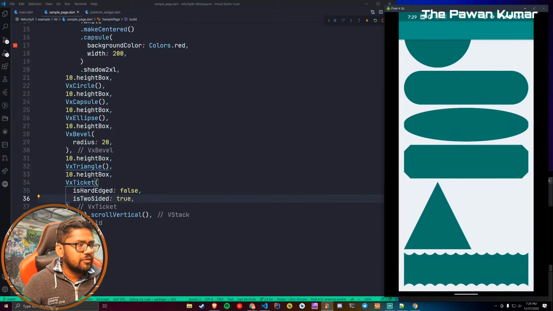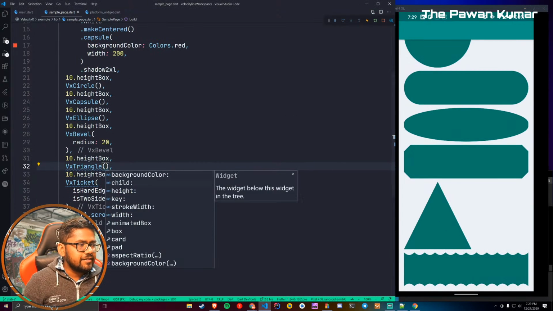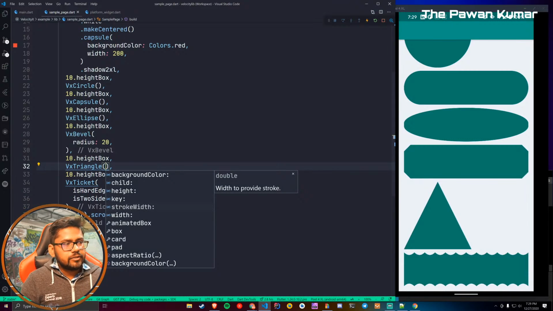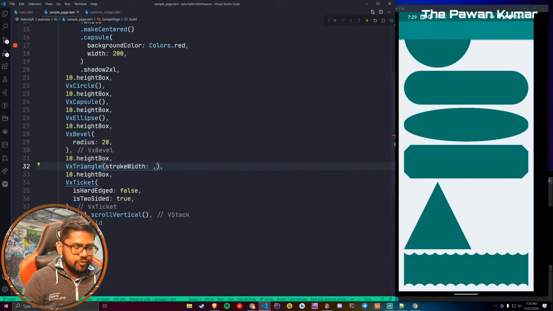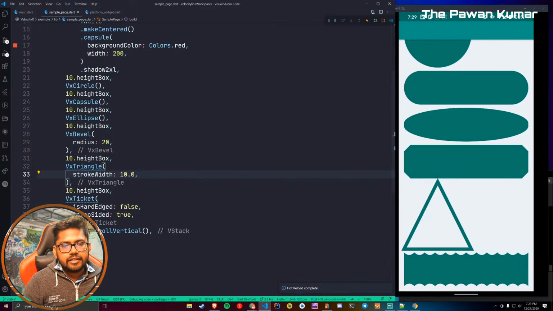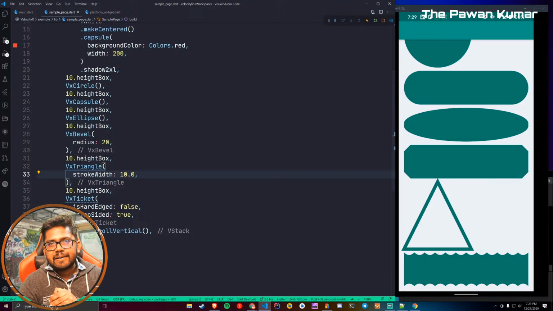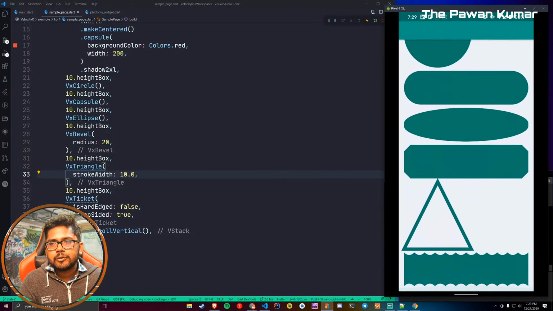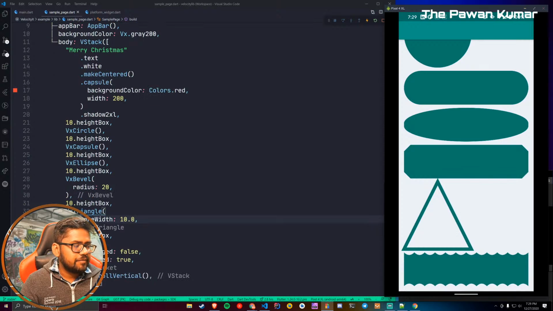And also one thing I didn't show you, I'll just show you what you can do with this triangle which you see, VX triangle. You can give a stroke width to it. So let's say I want to give a stroke width of 10, so you will see something like this. If you just want a stroke of the widget, then you can just give a stroke width, and it will just give the stroke and remove the other things.